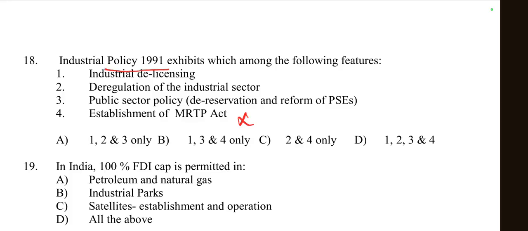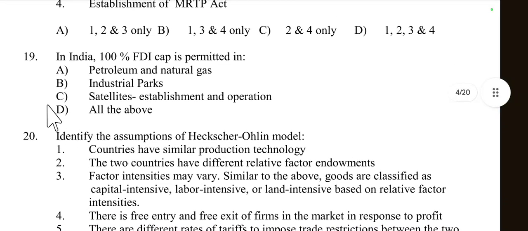So option 4 is incorrect here. 1, 2 and 3 are the features of the New Industrial Policy 1991. So option 1, 2, 3. Option A is right here. The MRTP Act came in 1969, Monopoly Restrictive Trade Practices Act. So this is not related to industrial policy. So 1, 2, 3 are correct. Option number A.